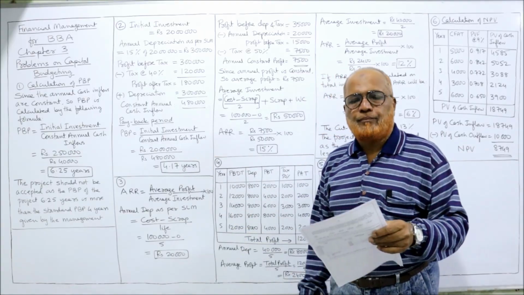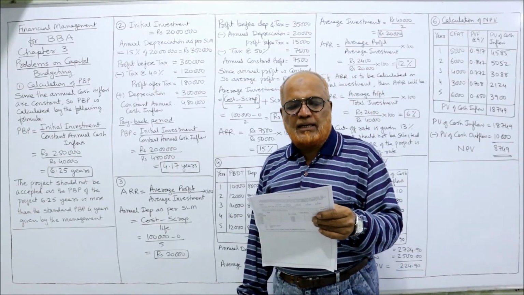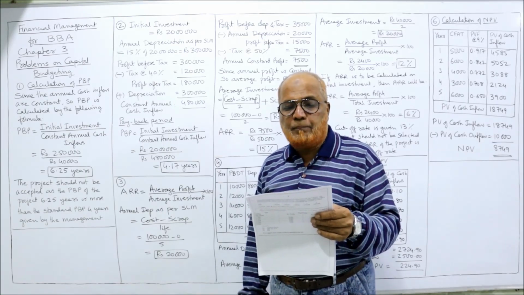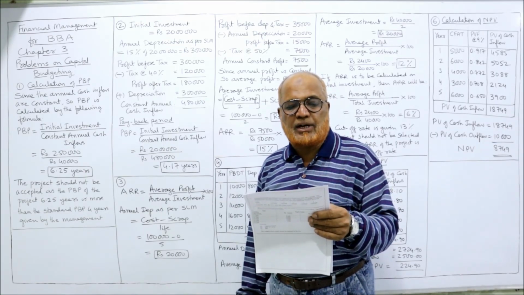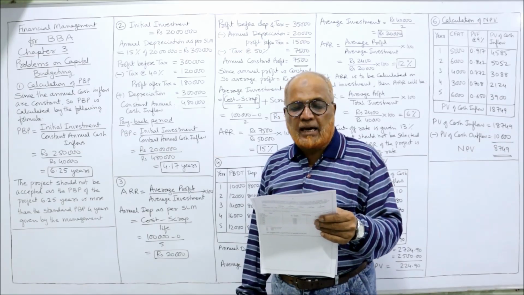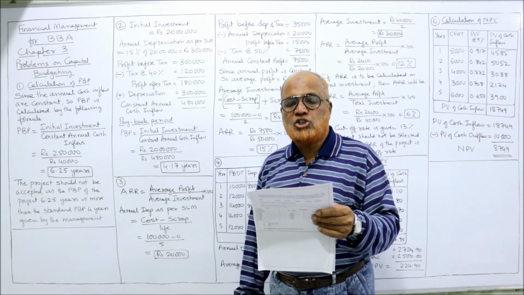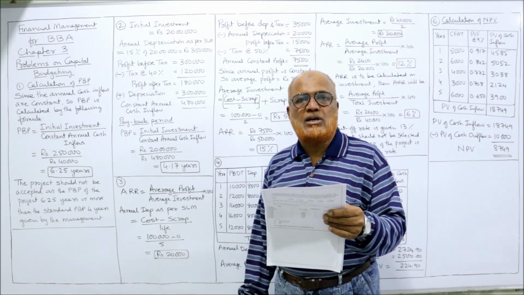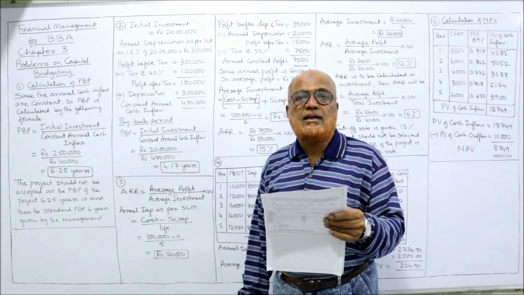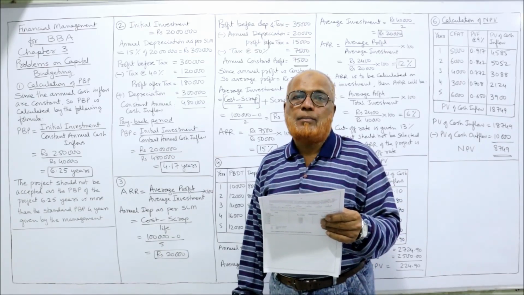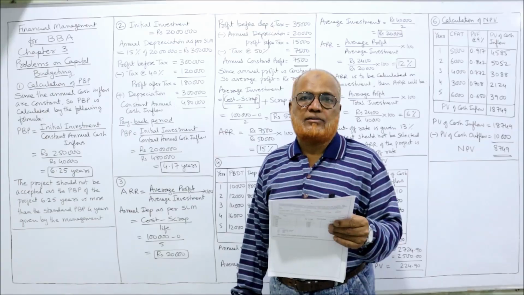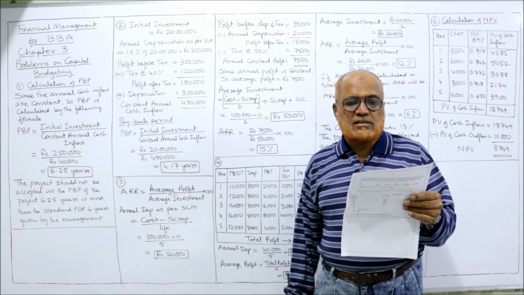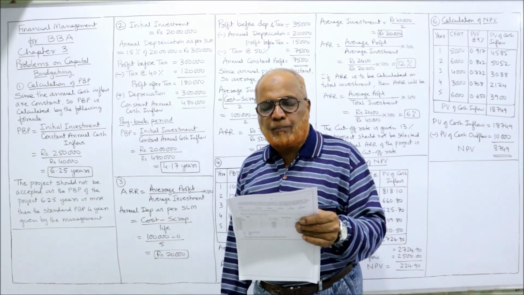Now, second problem. A project costing 20 lakh yields annually a profit of 3 lakh after depreciation at 15% straight line method, but before tax of 40%. This profit of 3 lakh rupees is given after deducting depreciation, but before deducting tax, right? But we need cash flow after tax. So we deduct the tax, then calculate the payback period of the project.